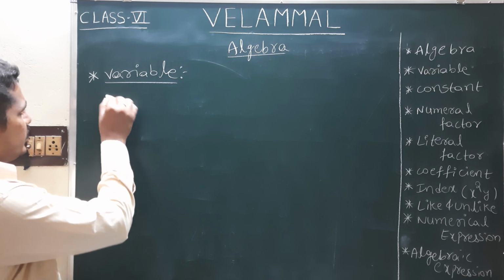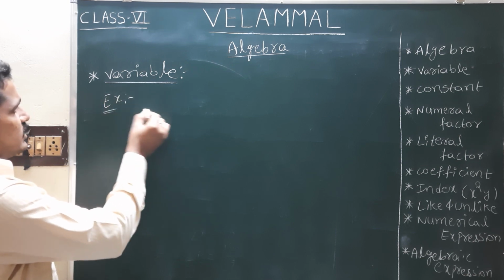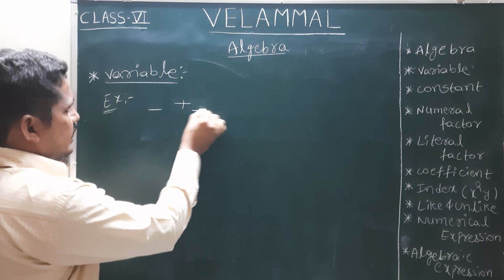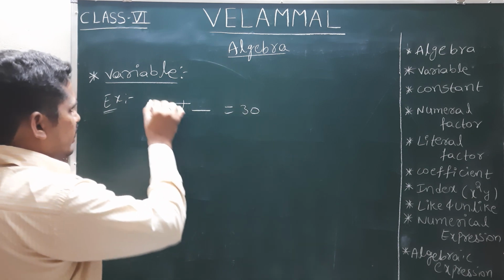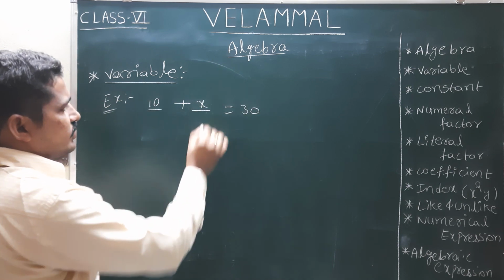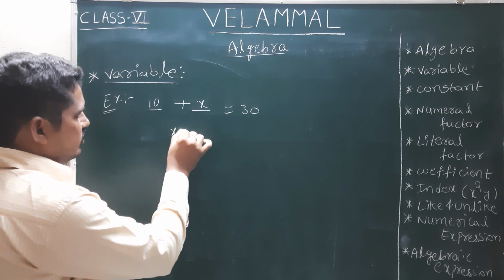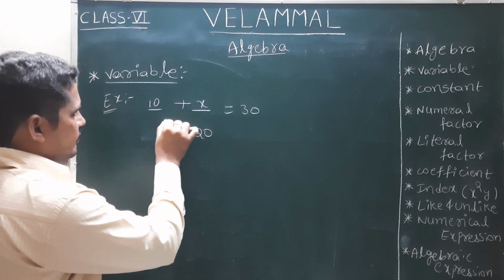See, in the earlier example, the sum of the two integers was 30 and one integer was 10, another integer we took as x, and in that situation we got x as 20.